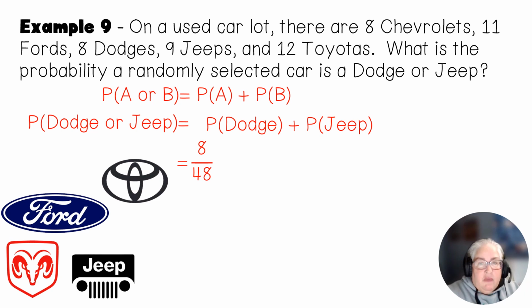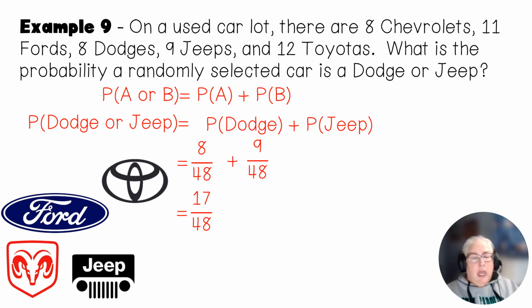All right. 8 of those cars are Dodges. And then the probability of a Jeep, there's 9 of those cars that are Jeeps. So I would have 8 plus 9, and that gives me 17 out of 48. And that doesn't reduce. And again, you would need to put that in your blackboard as 17/48.